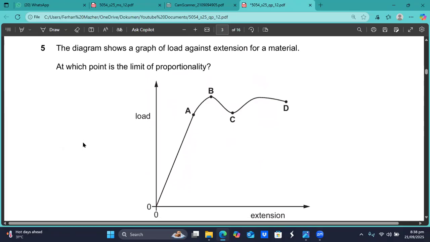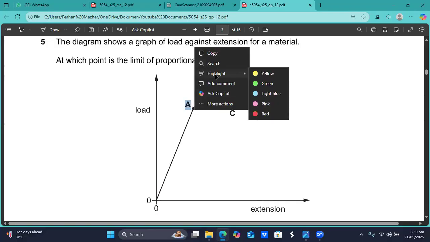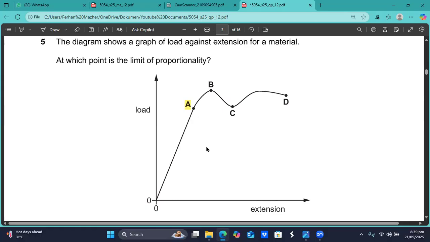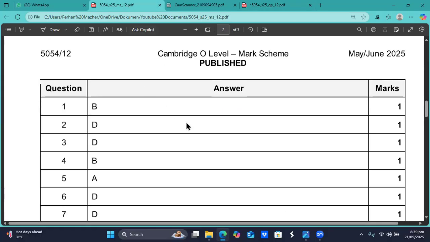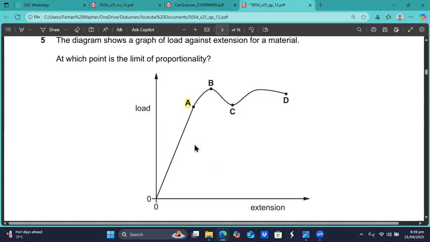The diagram shows a graph of the load against the extension for a material. At which point is the limit of proportionality? Up till point A, you can see the graph is a straight line between the load and the extension, which means the load and the extension are directly proportional to each other. After that point, the graph has become curved. So this point is the limit of proportionality. We think question number 5, A is the right option, sir.